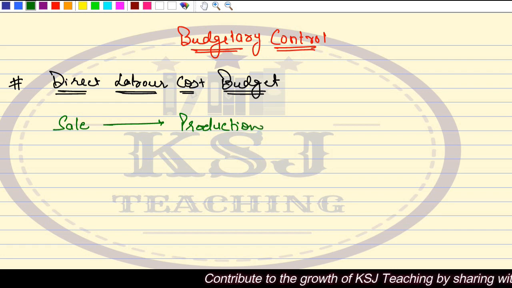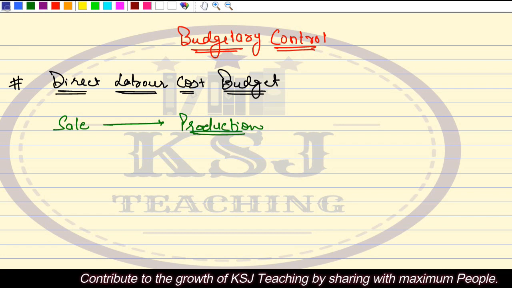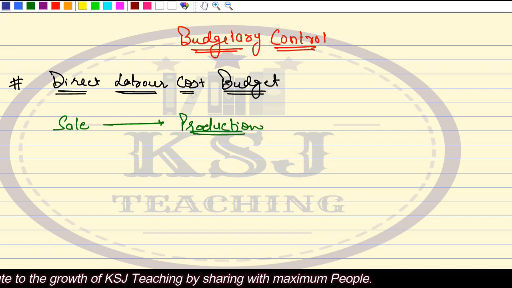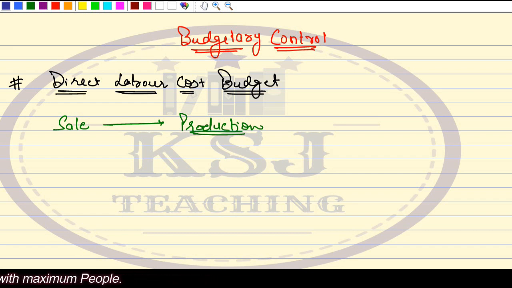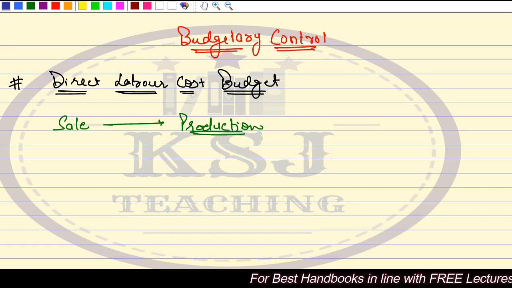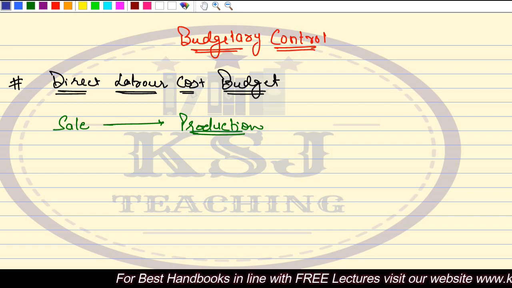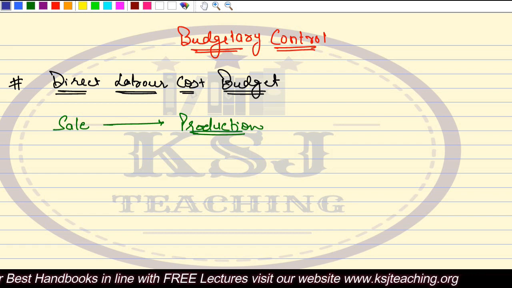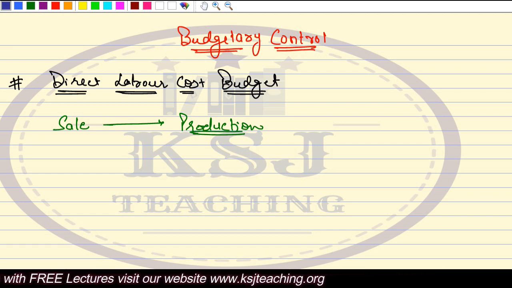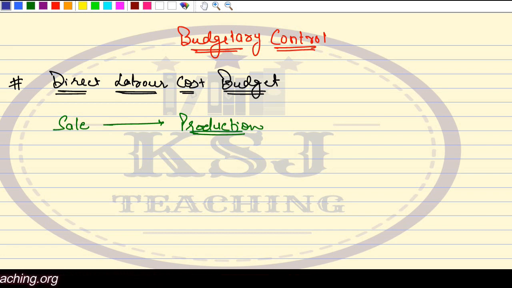Now, on the basis of this production budget, in the last lecture we discussed how much material is required. And on the basis of that, we prepare the direct material purchase budget, how much material is to be purchased. First, we identify the usage of the material as per the production budget. Then, how much material is to be purchased, because it is not necessary that usage and purchases will be the same, because there might be some opening stock lying, and the closing stock that you want to keep, the purchases depend upon that.